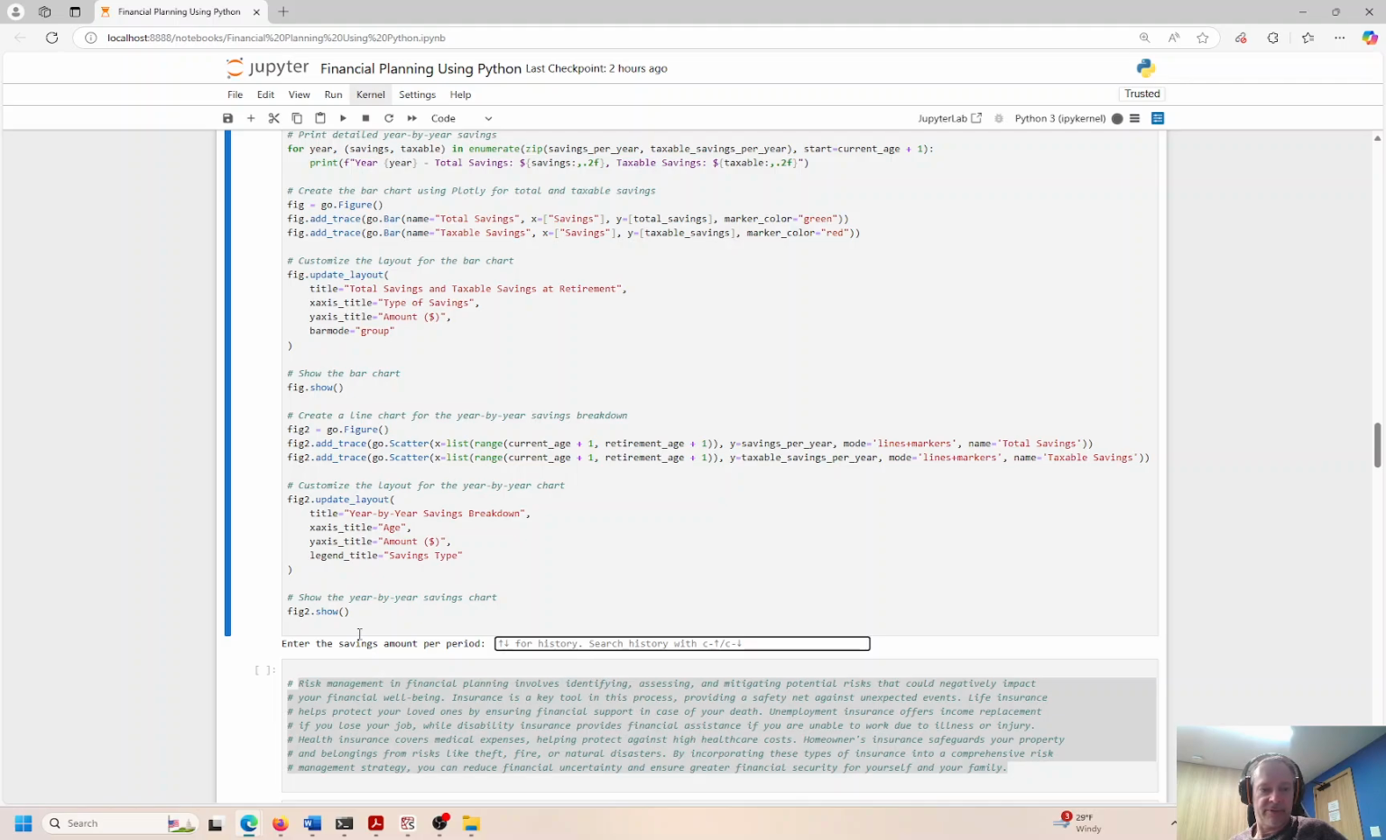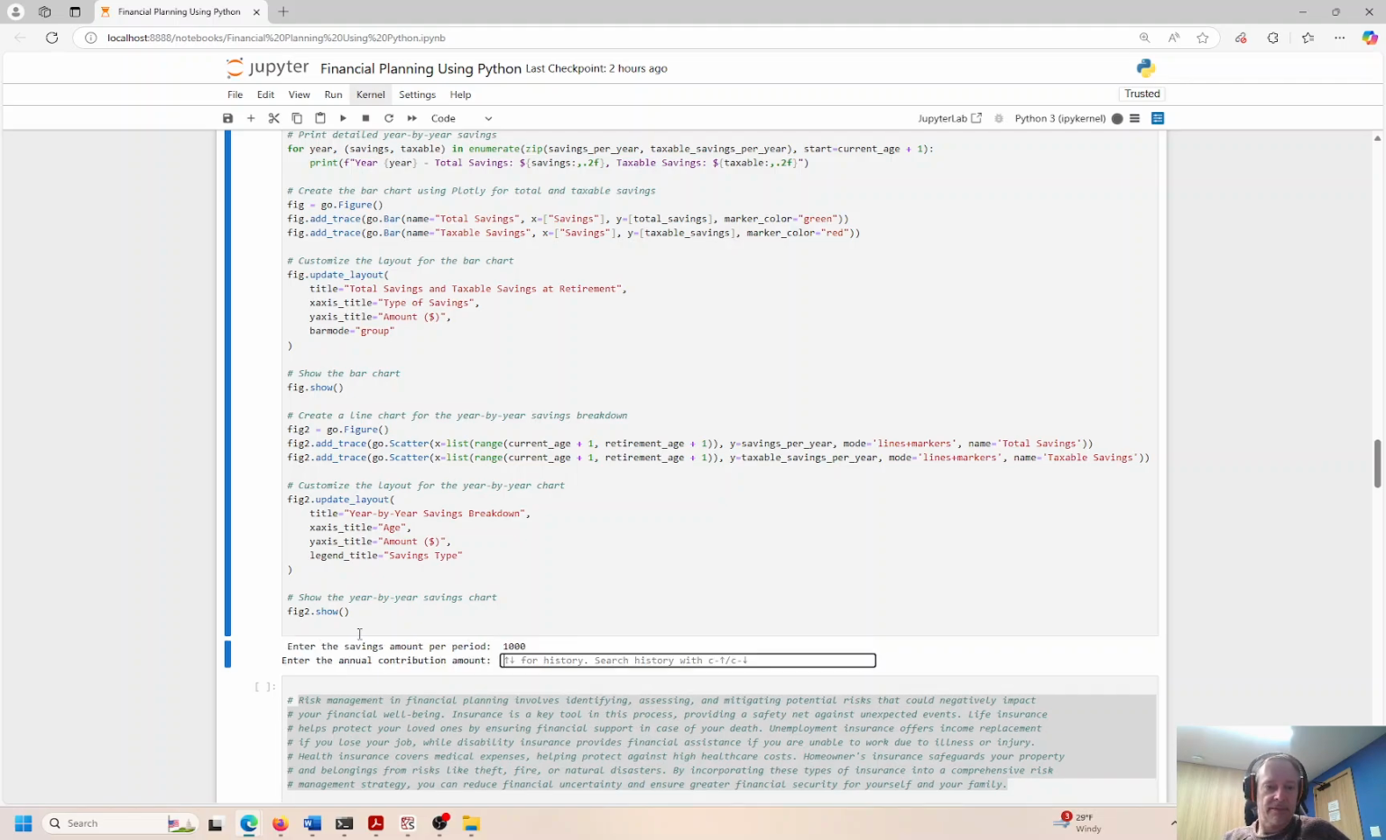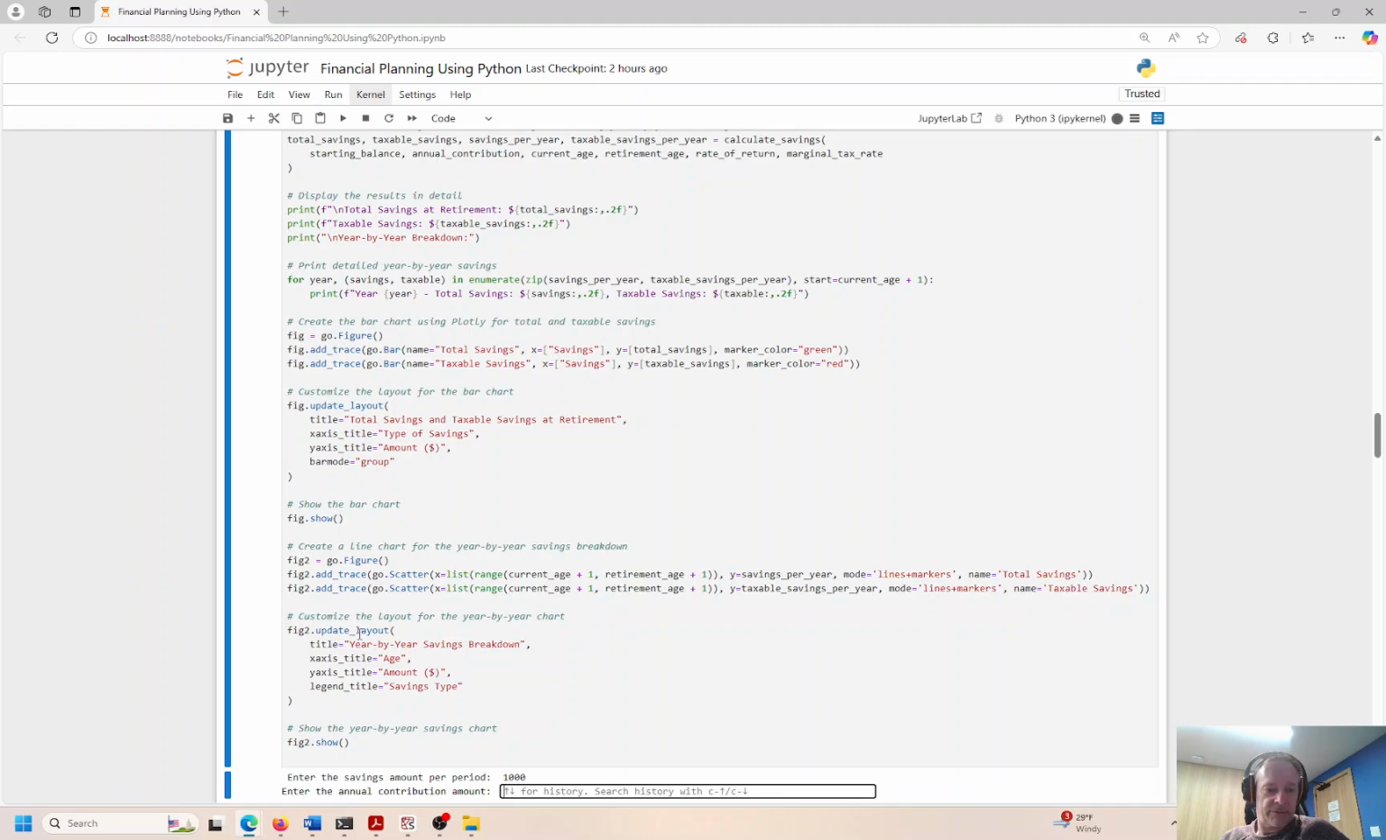So enter the savings amount per period. I'm gonna try, like before, 1,000. Annual contribution amount, 12,000. I put in, whoops, not 120. I wish that was it. So enter the annual contribution amount. And okay, so we start with 1,000. We put in 12,000 per year. So the 1,000 is just to kick it off.